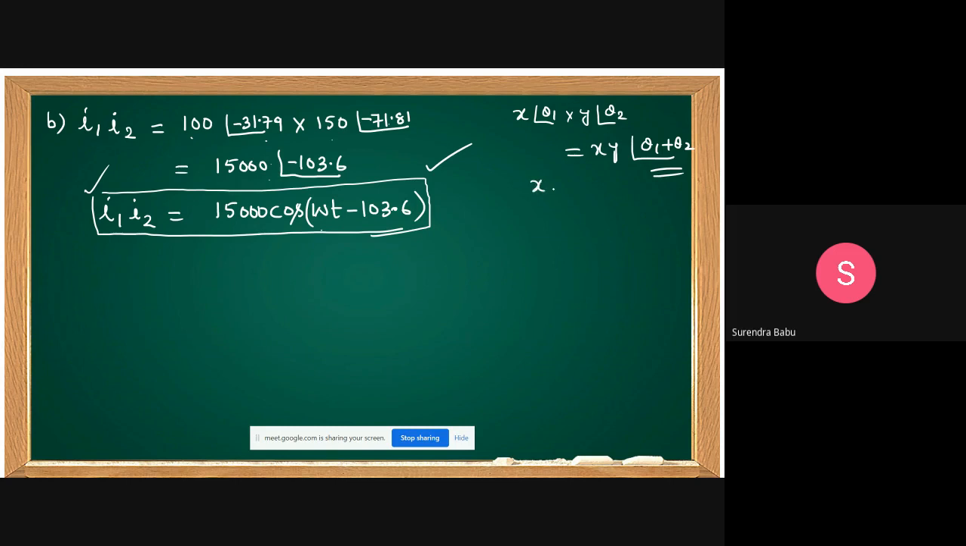And this also you know. I think all of you know this. X at angle of theta 1 by y at angle of theta 2. How can you write? X by y at angle of theta 1 minus theta 2. If it is a division, angles are subtracted. Clear, sir? Yes. Is it okay? Yes, friends.